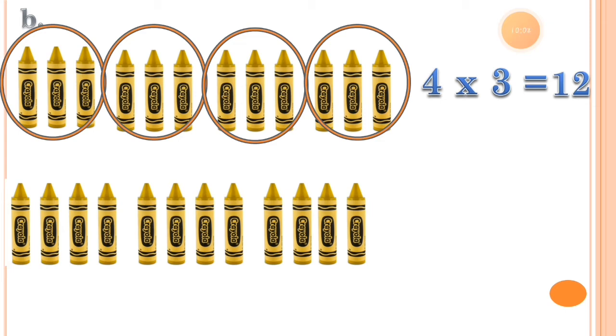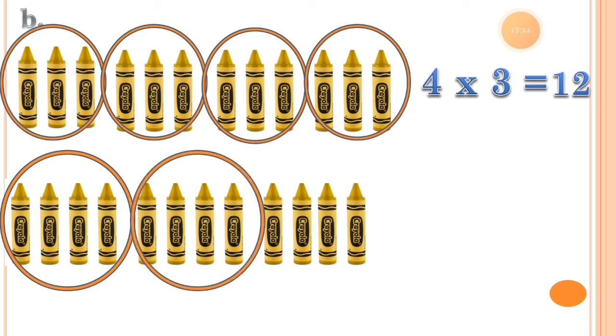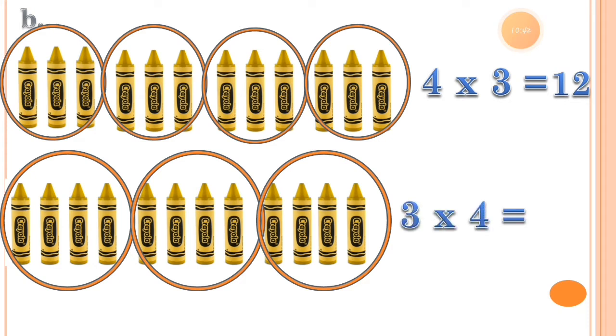Now let's see the next arrangement, how we can make other groups. Now let's make groups of 4 crayons. Let's make a group of 4 crayons, another group of 4 crayons and the next group of 4 crayons. Check this. Now what will be the multiplication sentence? Do you know? The multiplication sentence is 3 fours are.